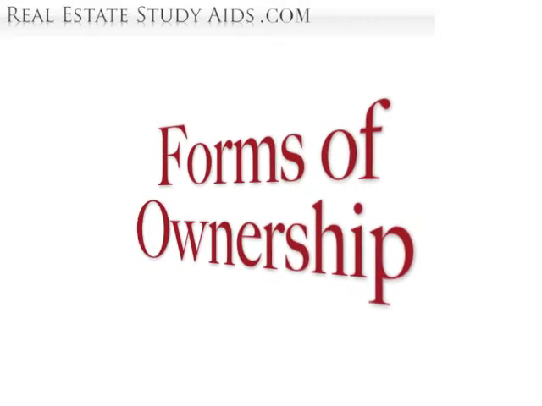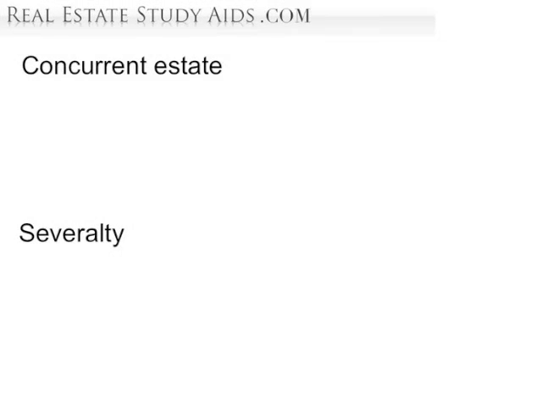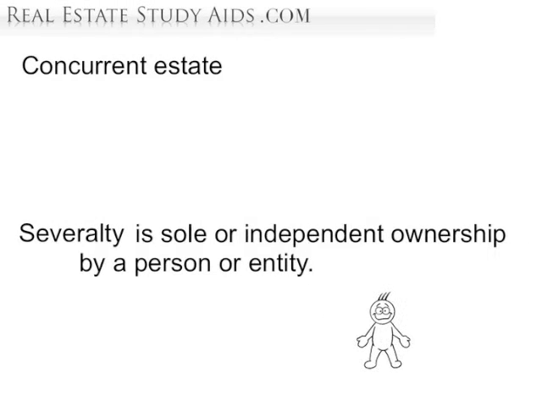Forms of ownership section. Title can be held in severalty or as a concurrent estate. Severalty is sole or independent ownership by a person or entity. That means there is only one name on the deed.